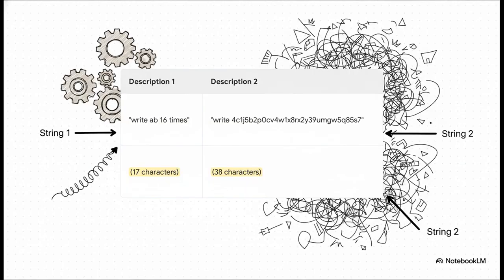And this right here, this is the core idea in a nutshell. The shortest possible way to describe string 1 is super short, right, about 16 times, only 17 characters. But for string 2, well, the shortest description is just the string itself. You can't compress it. You can't simplify it. It has no hidden pattern. So in a very real, measurable way, string 2 is actually way more complex than string 1.